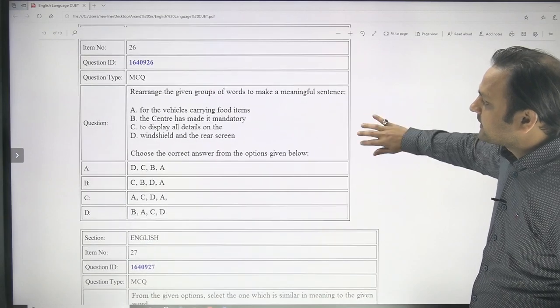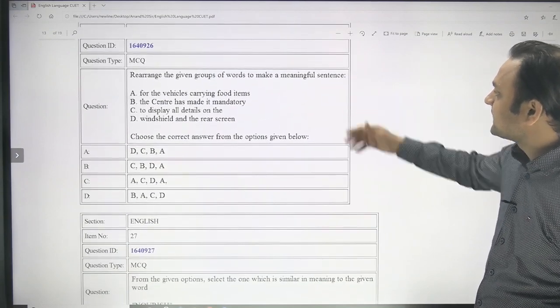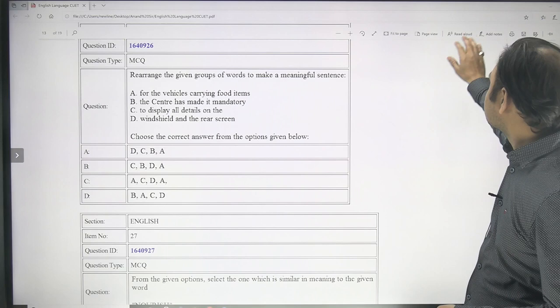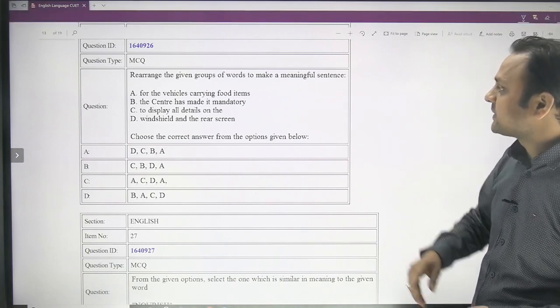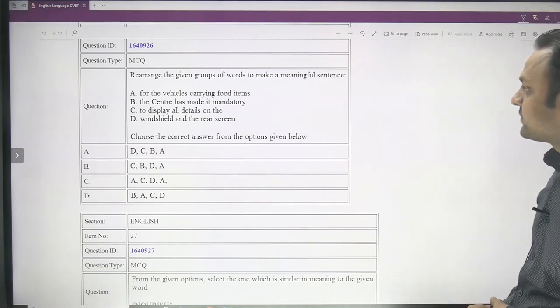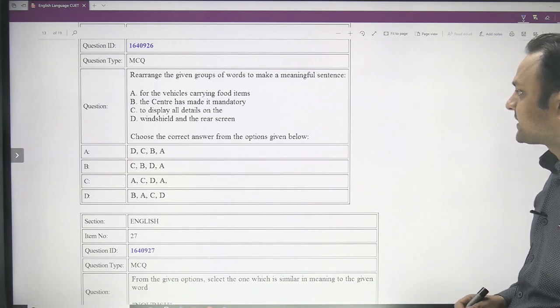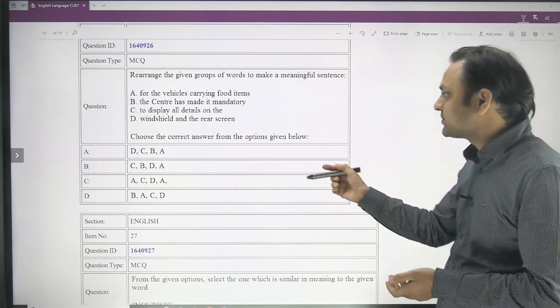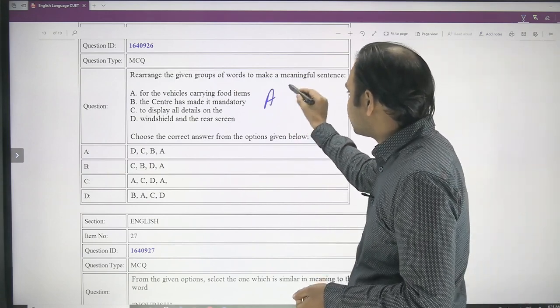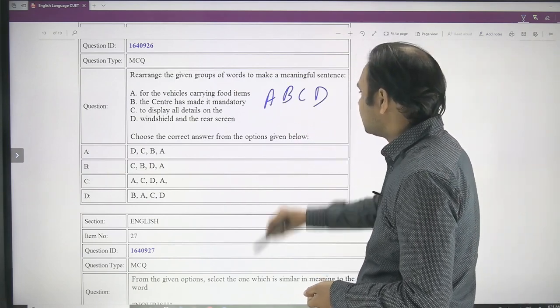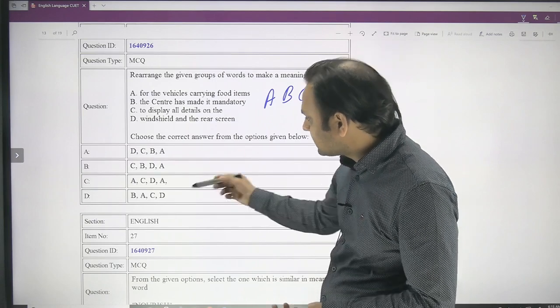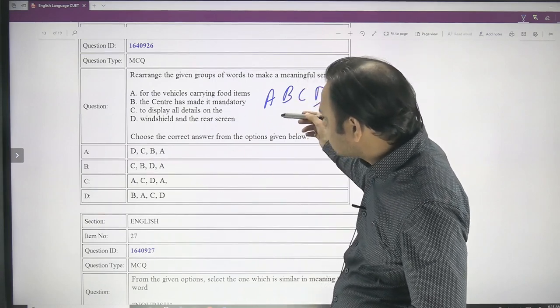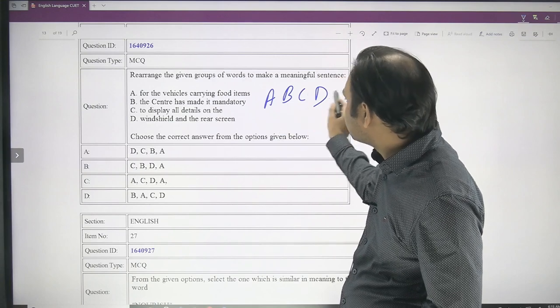And now you have to rearrange the given group of words to make a meaningful sentence again. The group of words are: for the vehicles carrying food items, the center has made it mandatory to display all the details on the windshield and the rear screen. You don't need to do anything at all. It is already in the perfect order, A, B, C and D. And where can you find this? Oh, it's nowhere present.